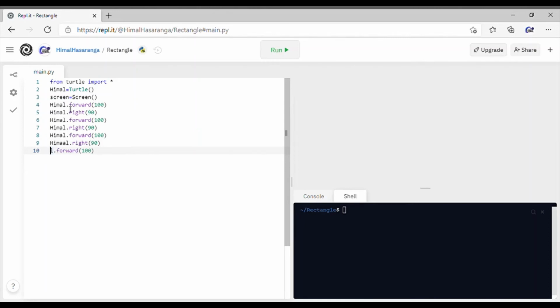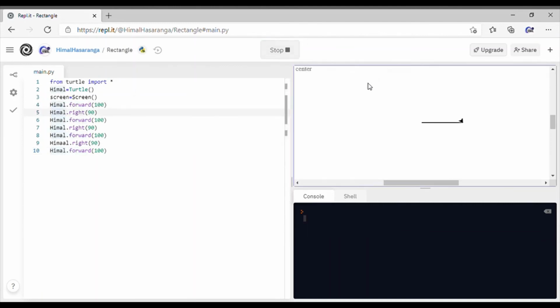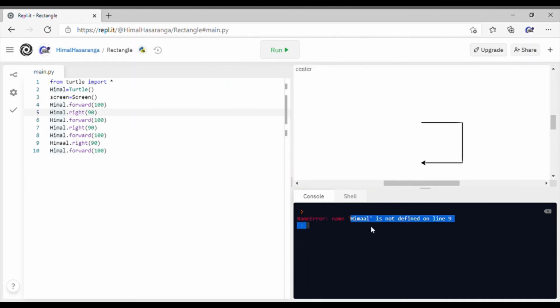Okay guys, okay. So if you just run the code, but wait, we must stop it and redo it to work. This will work forward, backward, look, okay, this draws, but wait, Himal? What? It's supposed to be Himal, so it automatically fixes it. But as you can see, the thing already works, but this is not what we came for.